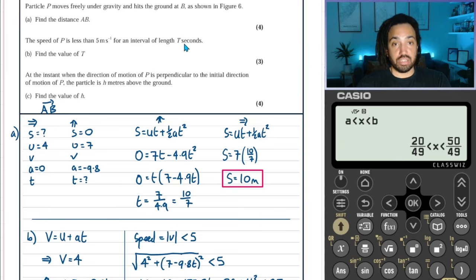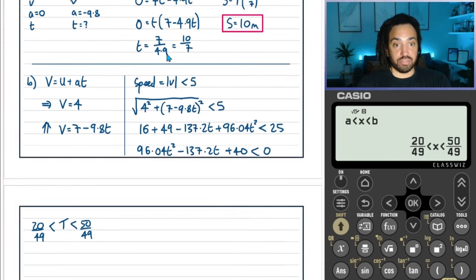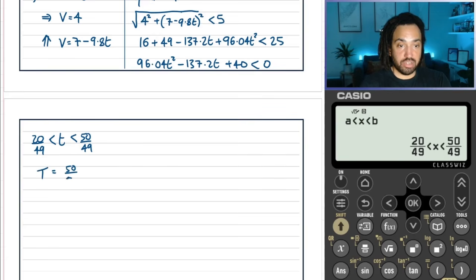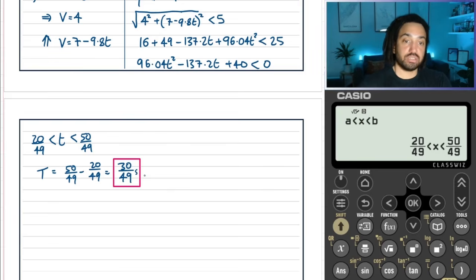T is the interval length. Okay, so it's not that capital T actually is between there and there. Capital T is the interval length. So that means that capital T is the end of the interval minus the start of the interval to give us the amount of time that the object actually is moving with a speed of less than 5. So that is our final answer, and that is obviously in seconds.